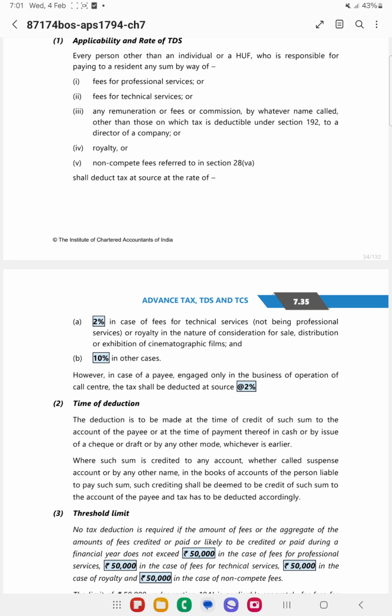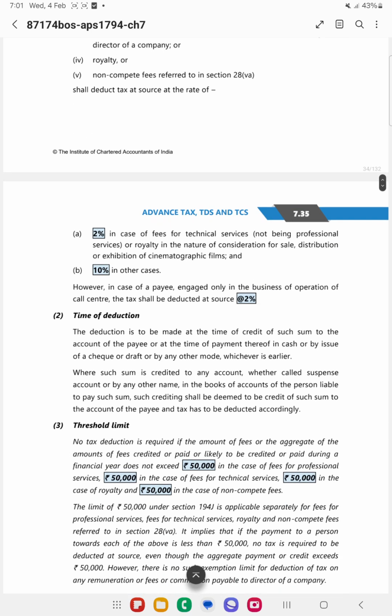And there is a limit of 50,000 each, separately in case of fees for professional services, technical services, royalty, non-compete fees. If they do not exceed 50,000, then TDS need not be deducted.